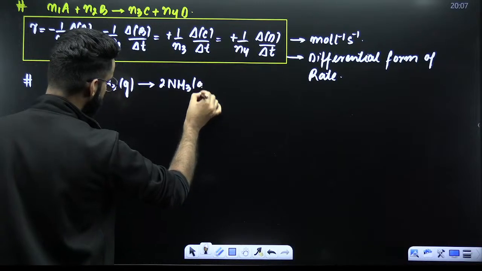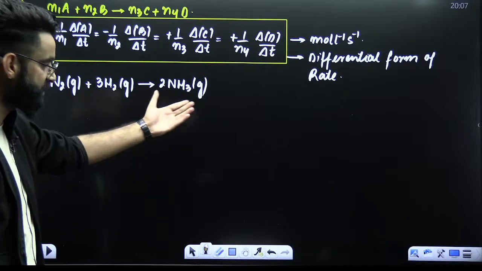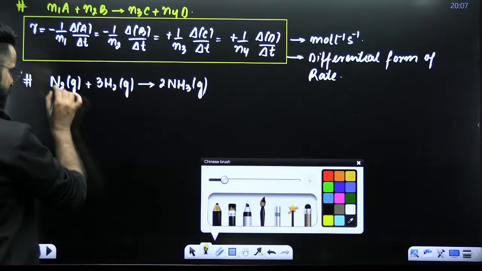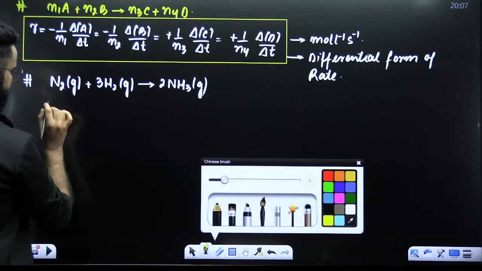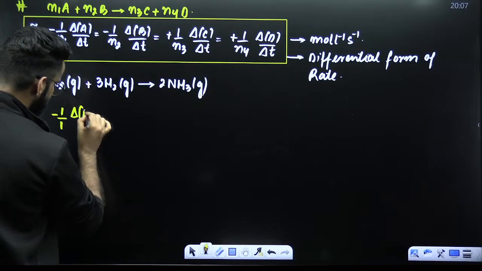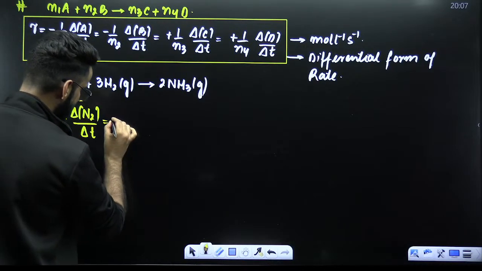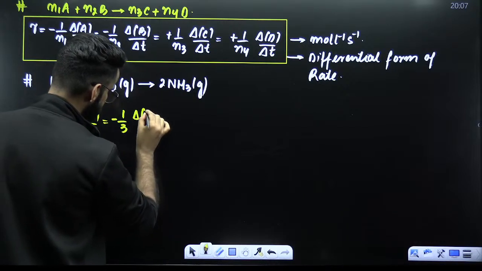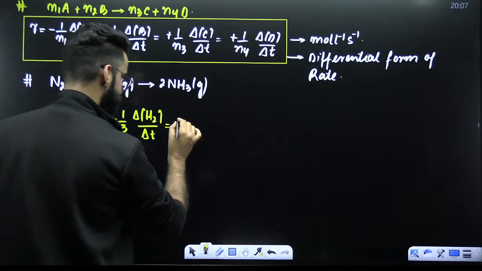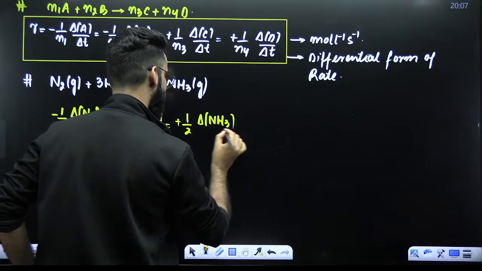Do you know in your NEET 2022, this was the question asked? We were supposed to write the differential form for this particular reaction. And I believe you can easily make the differential form. Write the rate in terms of N2. Start with minus sign, 1 divided by, stoichiometric coefficient is 1, change in the concentration of N2 divided by time interval delta T. Similarly, with respect to H2, H2 is the reactant again, so minus 1 by 3, change in the concentration of H2 divided by time interval delta T. Similarly, with respect to NH3, start with plus sign, 1 divided by 2, change in the concentration of NH3 divided by time interval delta T.